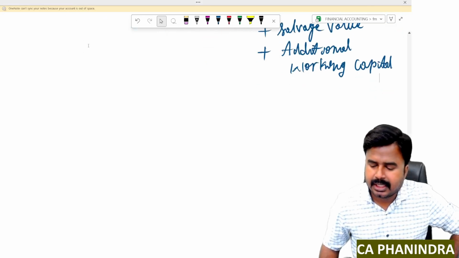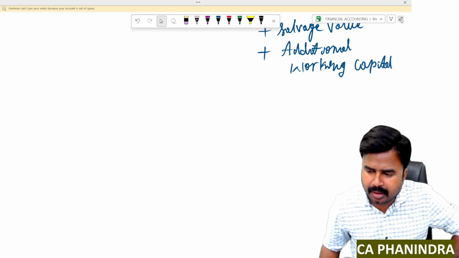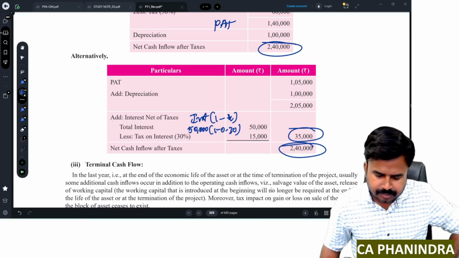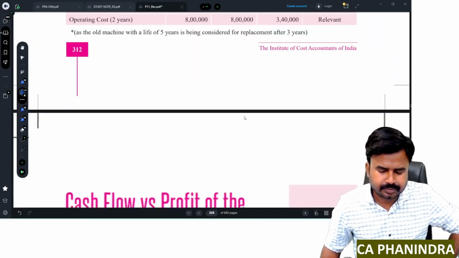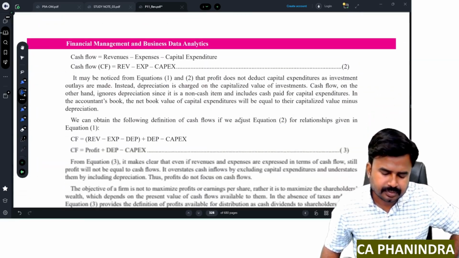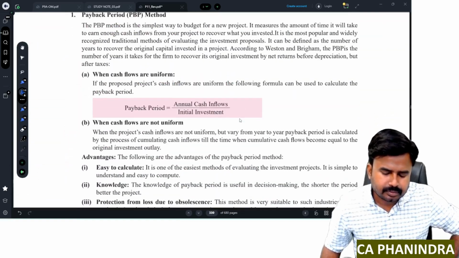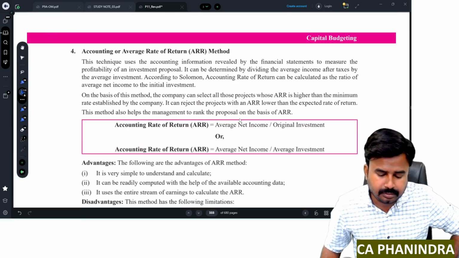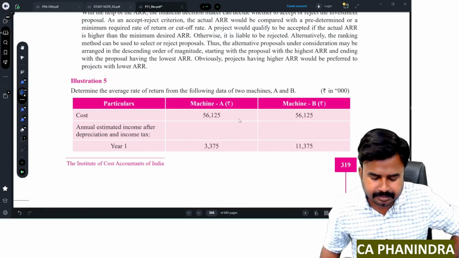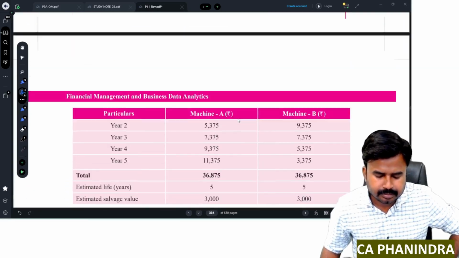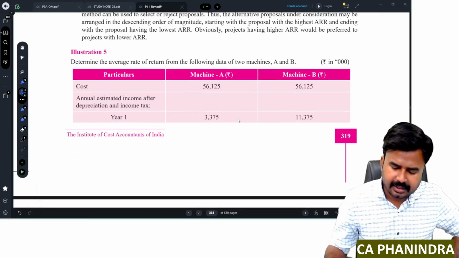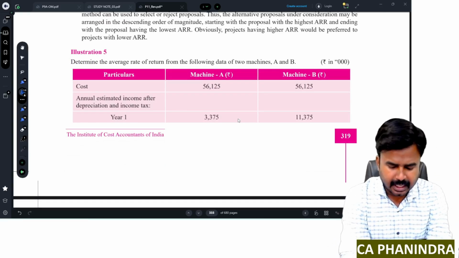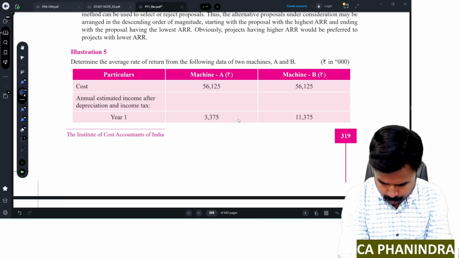Yes. Now let us apply this particular formula in the problems. Go for problem number 5. Fifth problem, illustration number 5. I'm just reading the problem. Determine the average rate of return from the following data of two machines A and B.